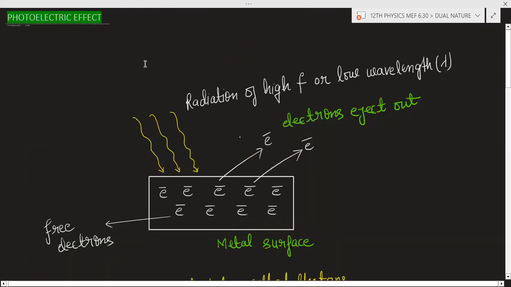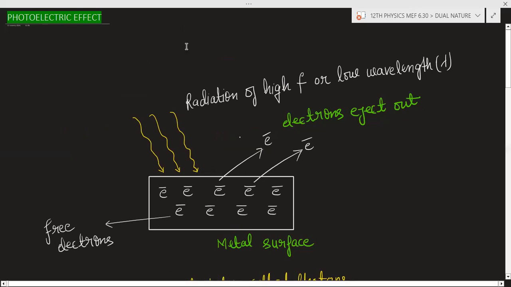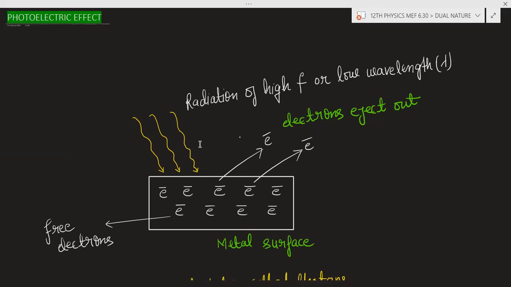After this, we will discuss the photoelectric effect. Very, very simple phenomena. And this is, I will say, discovered by many scientists, but the credit of the photoelectric effect goes to Albert Einstein, and he got the Nobel Prize also for this. So, what is the photoelectric effect? Basically, before the photoelectric effect, I want to tell you something. Photoelectric effect basically proves the particle nature of the light.